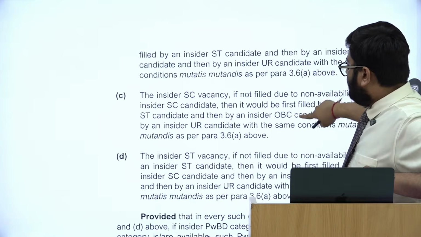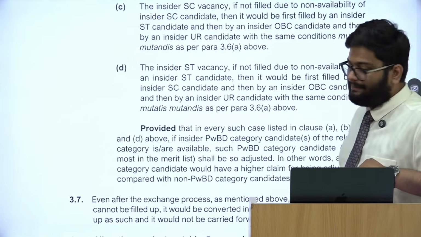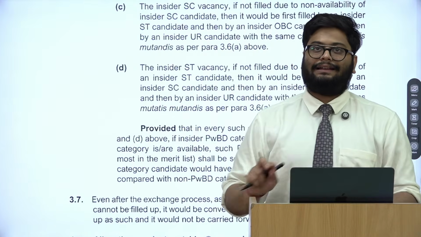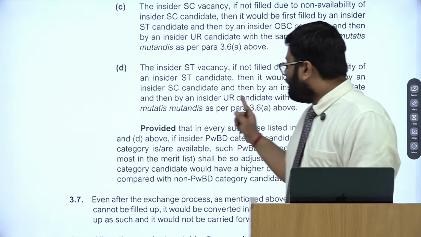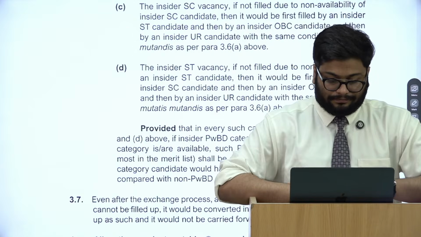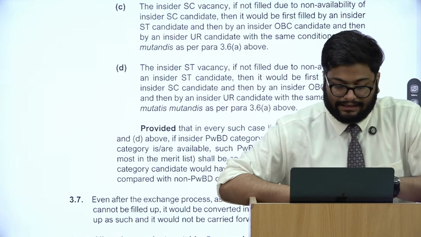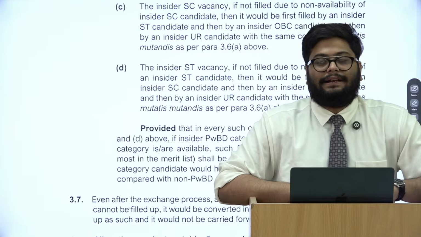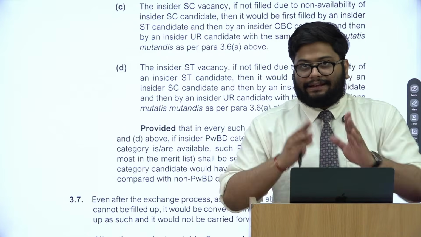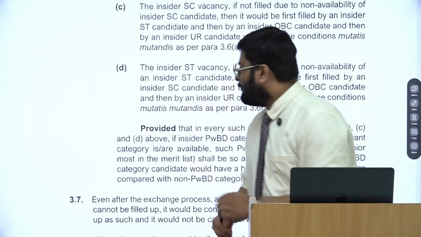So it shows that wastage of seats won't happen, and seats will be filled in any case. Even if it does not get filled, the provision is that PwBD candidates can also be considered for that. And this is a good move for PwBD candidates,